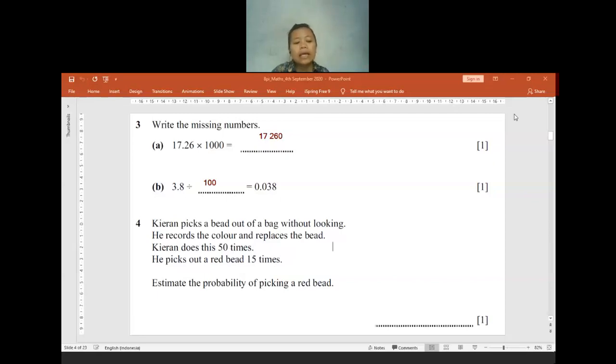For question 4, Kiran picks a bit out of the bag without looking, and he takes one out 50 times, and he gets a rat 15 times. So the probability of getting the rat bit, yes, the answer is correct, it will be 15 out of 50. Okay, clear? I will move to the next question.